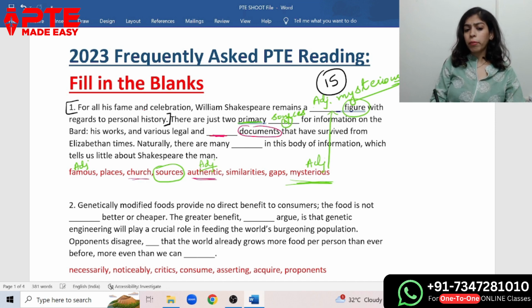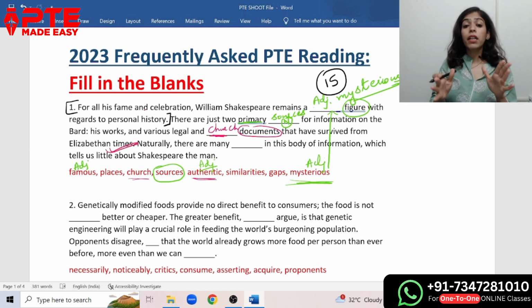No. Church documents. Yes, it can be church documents. Similarities, gaps or mysterious. So what will we get here? It will be church documents, because if you read the further sentence, church documents that have survived from Elizabethan times. So clearly what are they talking about?